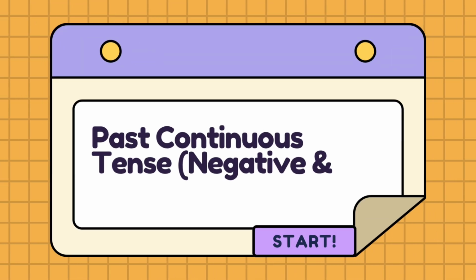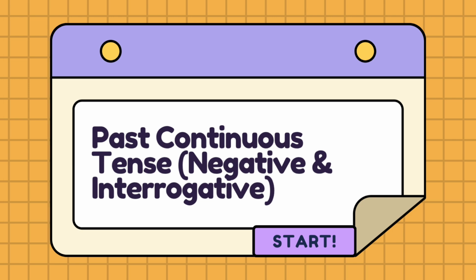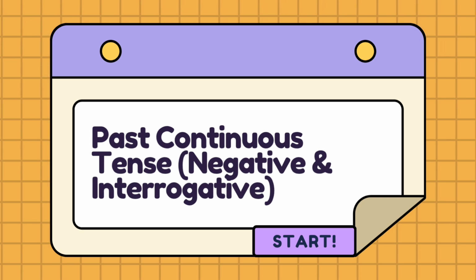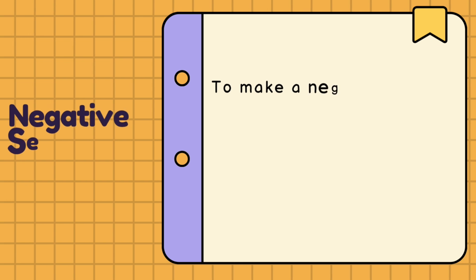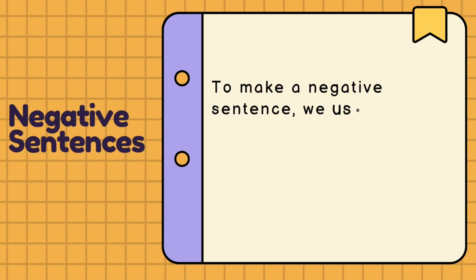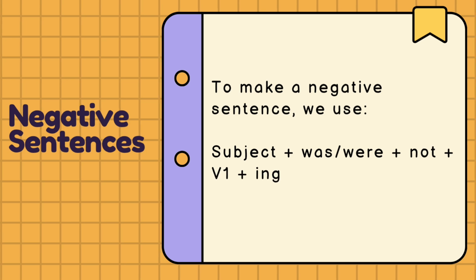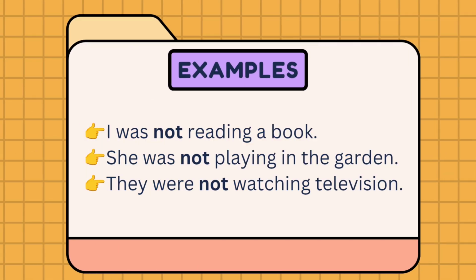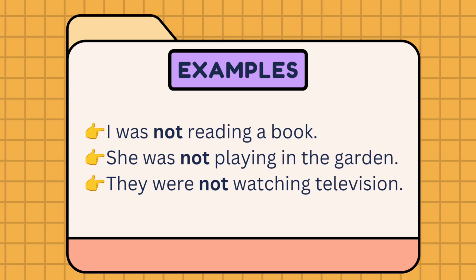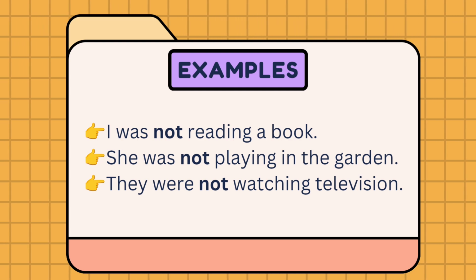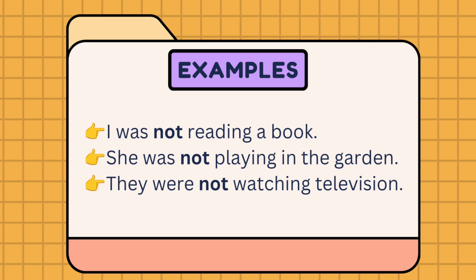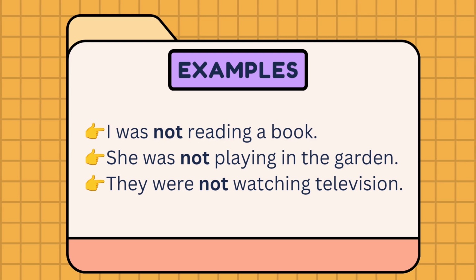Back to English Lumia. Today we'll do negative and interrogative of past continuous tense. Negative sentences. To make a negative sentence, we use subject plus was or were with not, with verb's first form and ing. Examples: I was not reading a book. She was not playing in the garden. They were not watching television.